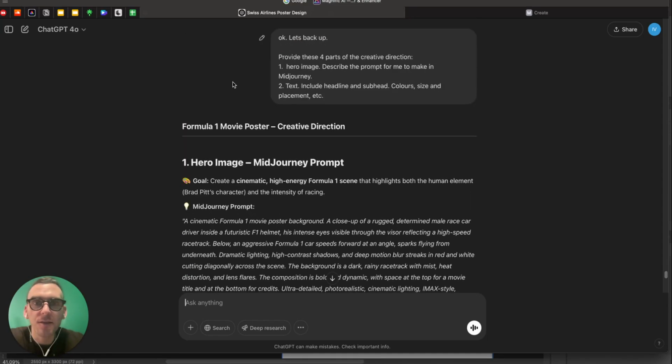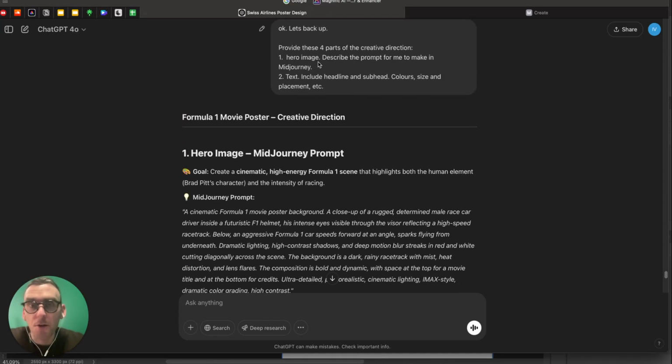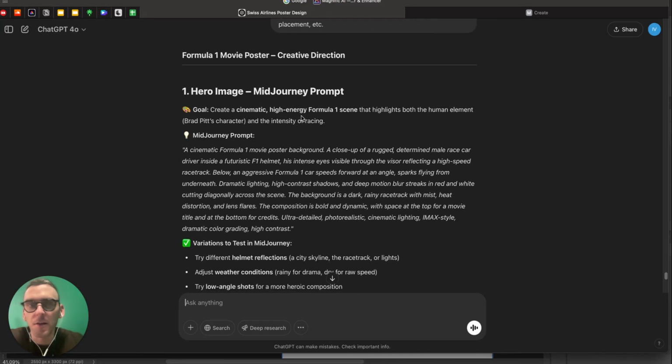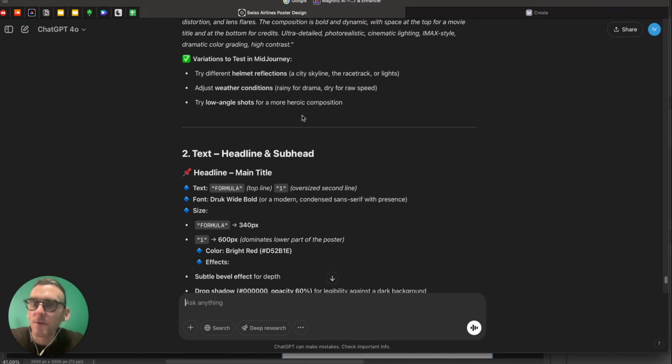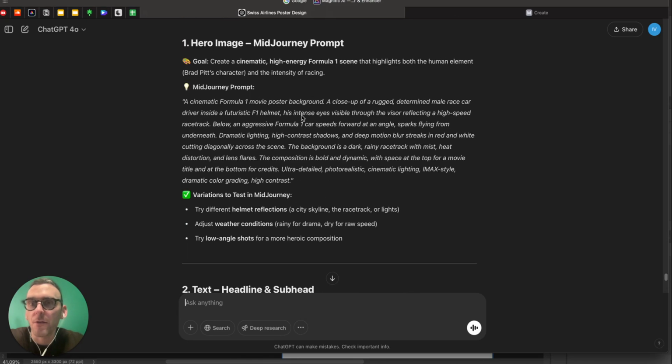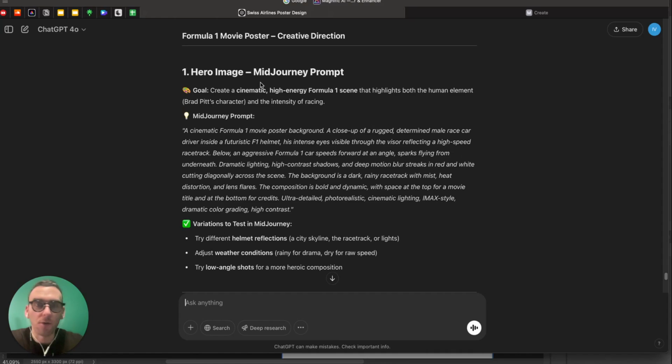I already asked it to give me just two things: hero image and then text with headline and subhead and colors. And here's the response that it gave me. Right. We're going to go step by step, starting off with a hero image. We're going to make it in Midjourney. So for image, Midjourney prompt, goal is to create a cinematic, high-energy Formula One scene that highlights both the human element, Brad Pitt's character, and the intensity of racing.